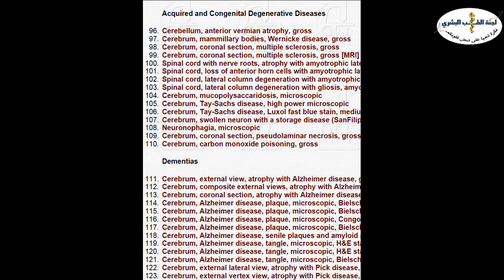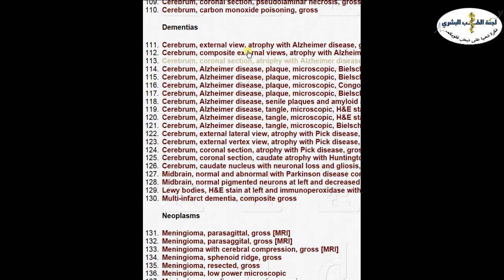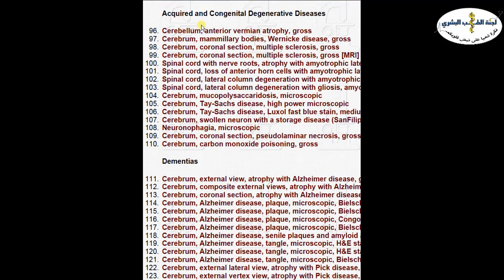Now today we are going to talk about the most common degenerative brain diseases, including multiple sclerosis and ALS, amyotrophic lateral sclerosis. The other topic is going to be dementias. We are going to cover Alzheimer, Parkinson, multi-infarct dementias in addition to Pick disease. So we are going to talk in general about the pathology of the most common dementias in the brain.